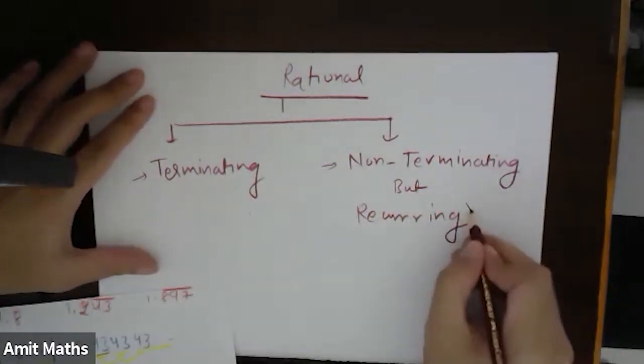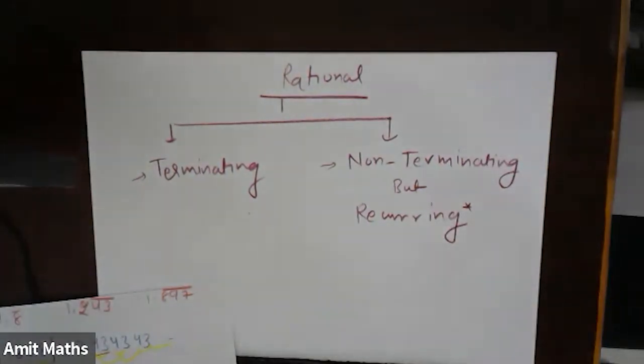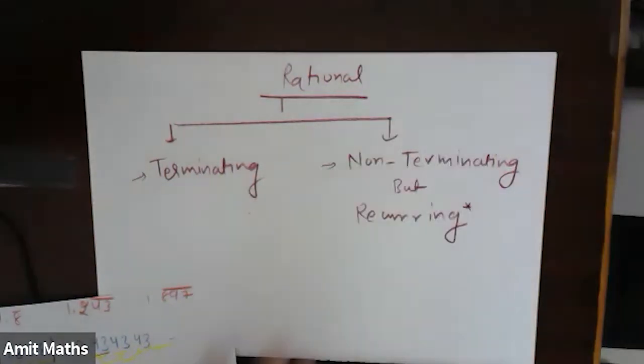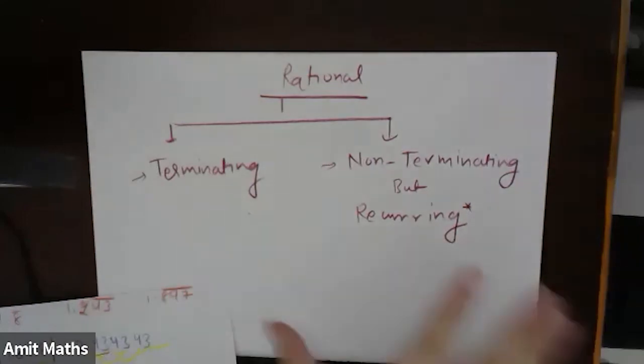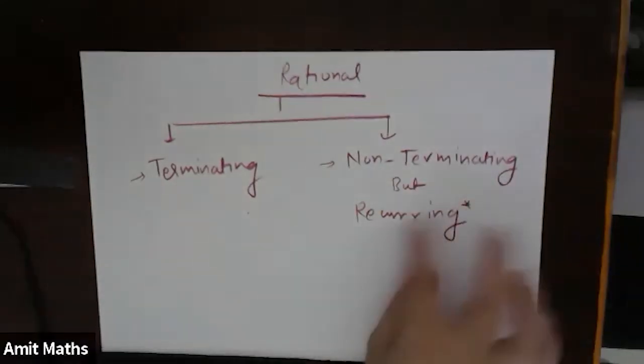This part is very important. They are not terminating, but these numbers are recurring in nature. So basically, we have seen rational numbers as 2 different broad categories. First is terminating, and second is non-terminating but recurring.